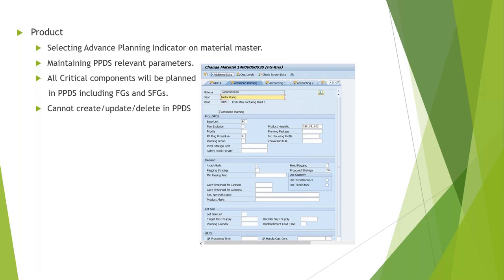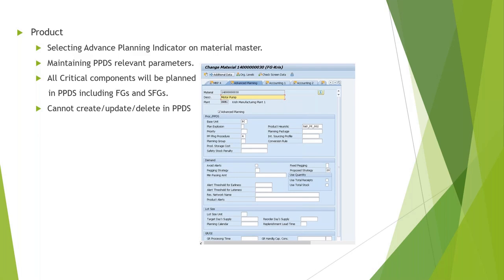Okay, then if we talk about the strategy, let's suppose in make to stock we are having the planning with final assembly. If we maintain make to order in the MRP 3 view, and in the heuristic we maintain make to stock with planning strategy 40, how will the system consider it, and the material is relevant to advanced planning? Yeah, so whatever strategies you have maintained on the advanced planning screen, that will be considered.